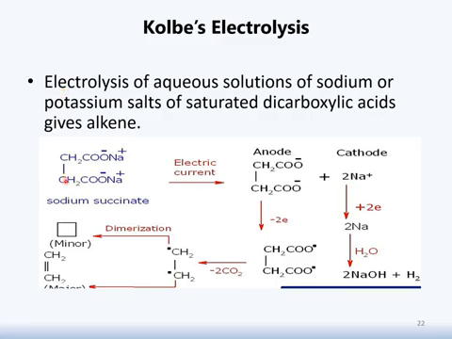Here is the example of the sodium salt of a saturated dicarboxylic acid. This sodium succinate, when it undergoes electrolysis, there will be a reaction. As we know, it's electrolysis. We have electrodes, one acting as an anode and the other as a cathode. So what will happen in the presence of all this process? At the anode we have the anion, at the cathode we have Na positive.